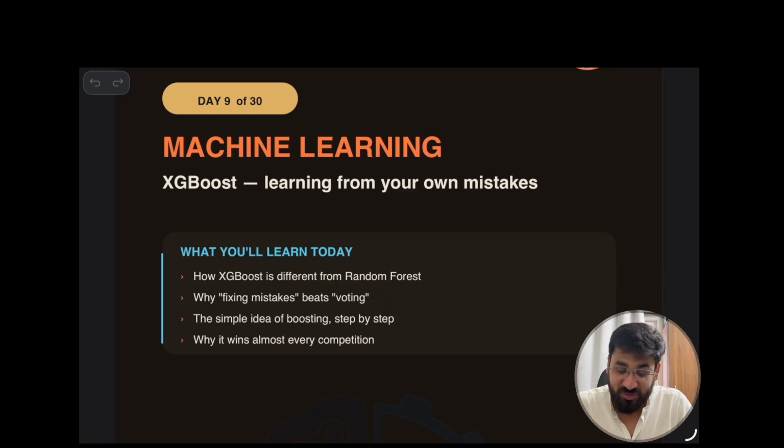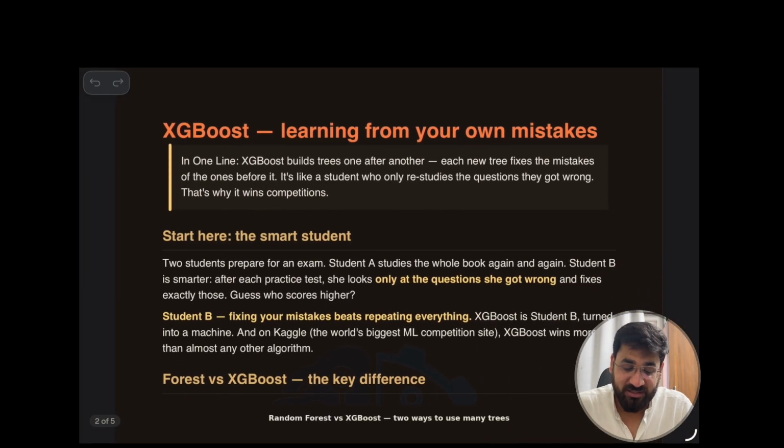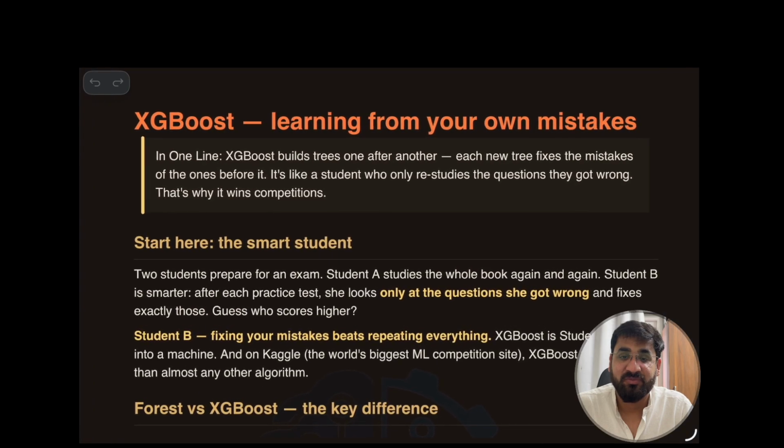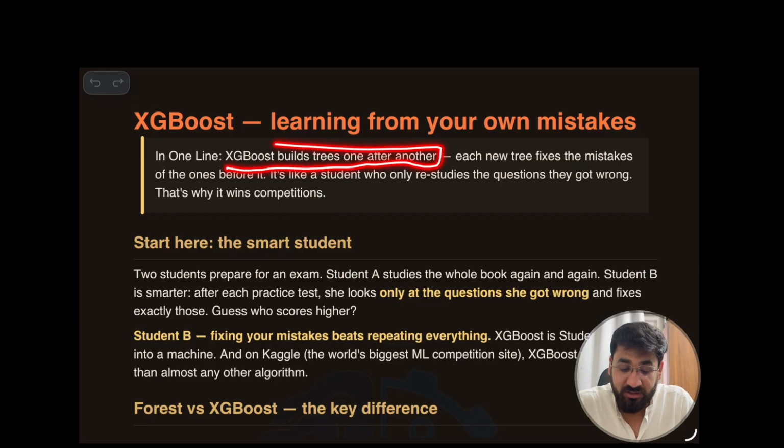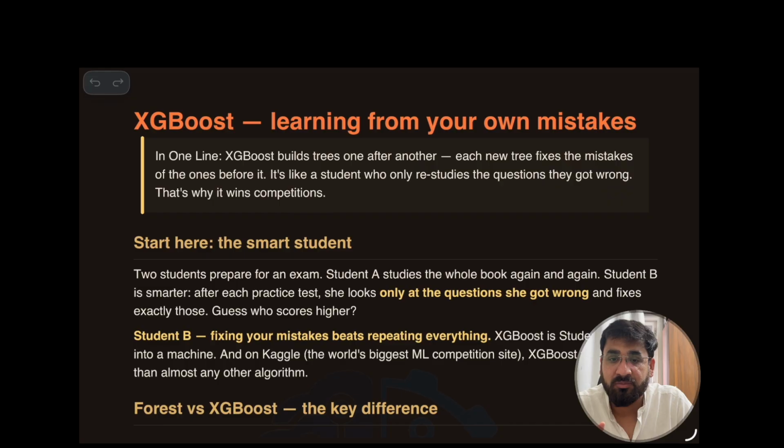So no delay, let's start with the one-liner. What is it? XGBoost builds trees one after another. That's one line. Each new tree fixes the mistakes of the one before it. It's like a student who only re-studies the questions they got wrong. That's why it wins the competitions.